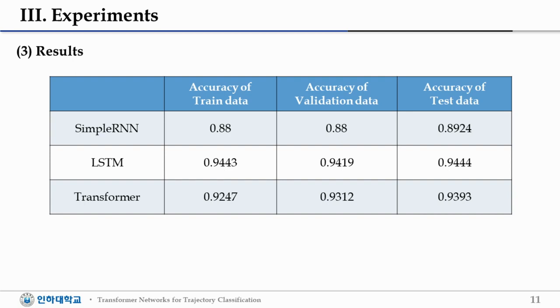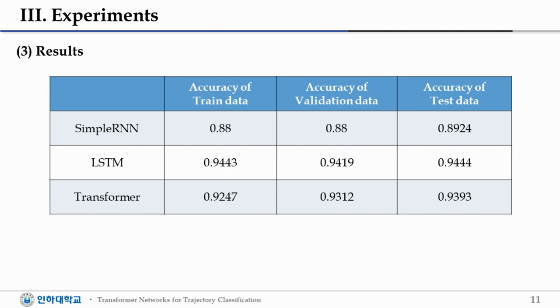The LSTM model, which is currently used in trajectory analysis fields, achieved accuracy of 0.9443, 0.9419, and 0.9444. And the transformer model we proposed achieved accuracy of 0.9247, 0.9312, and 0.9393 in train data, validation data, and test data in turn.